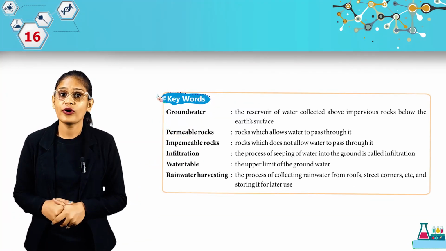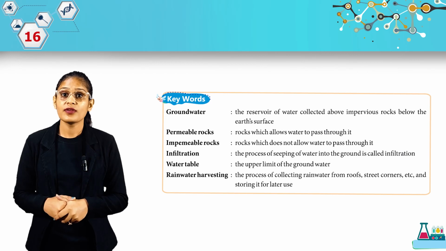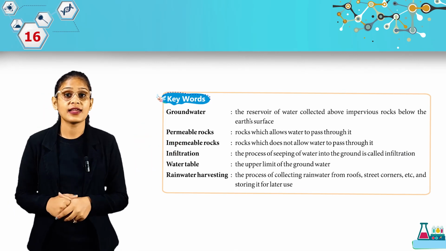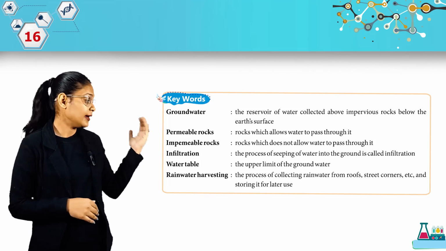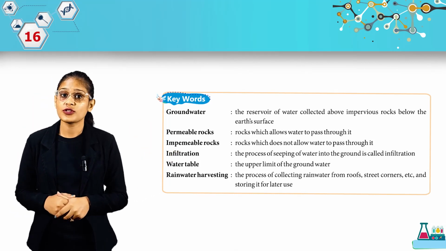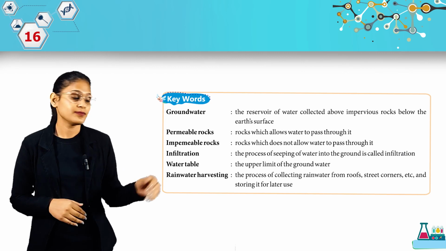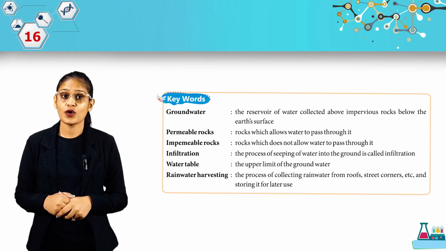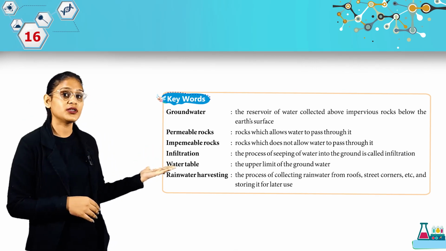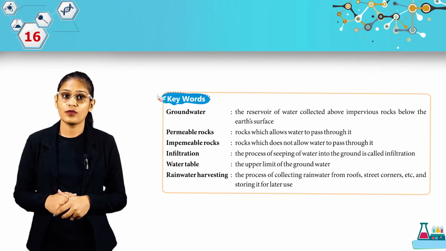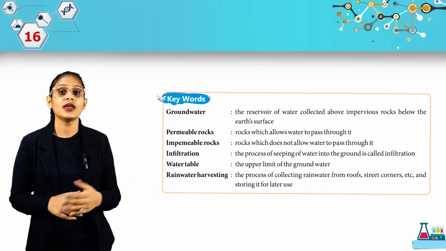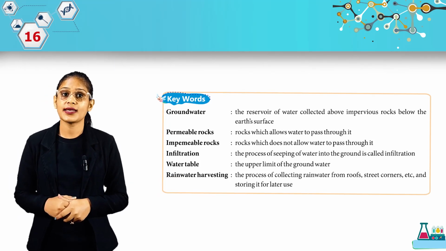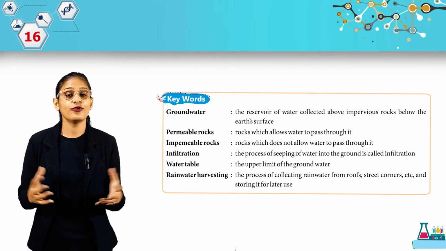Groundwater: the reservoir of water collected above impervious rocks below the earth's surface. Permeable rocks: rocks which allow water to pass through them. Impermeable rocks: rocks which do not allow water to pass through them. Infiltration: the process of seeping of water into the ground. Water table: the upper limit of groundwater. Rainwater harvesting: the process of collecting rainwater from roofs, streets, corners, etc. and storing it for later use.